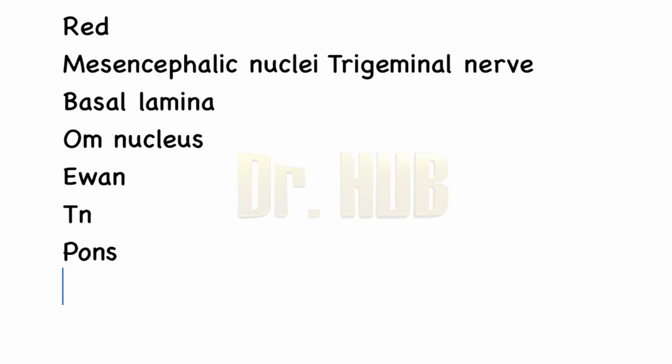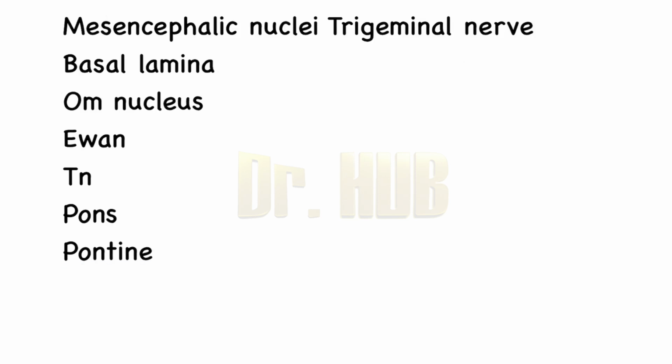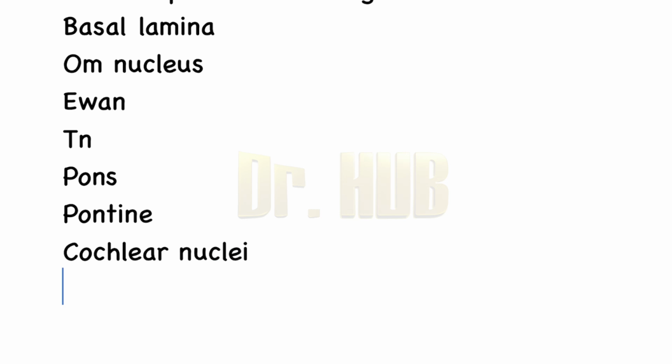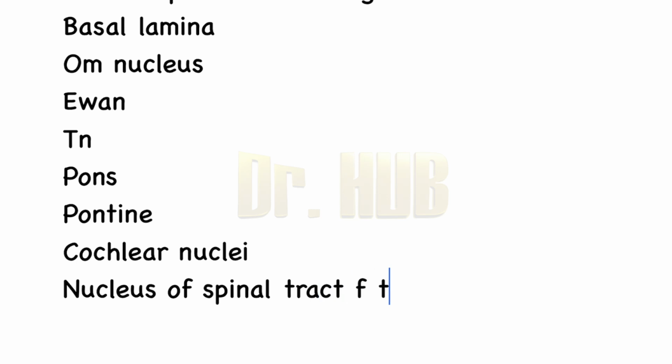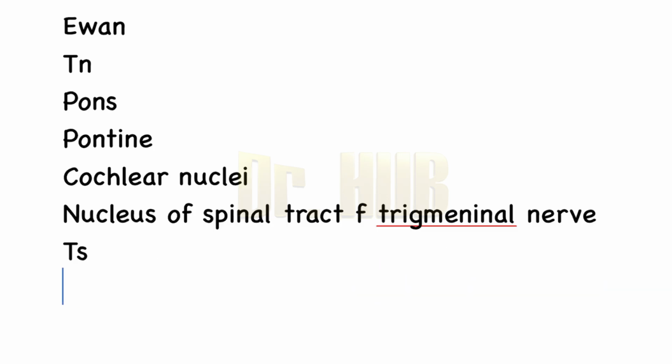The alar nuclei include the pontine nuclei, then the vestibular nuclei, the cochlear nuclei. Then comes the main sensory nucleus of the trigeminal, then the nucleus of the spinal tract of the trigeminal nerve. Then comes the nucleus of the tractus solitarius.